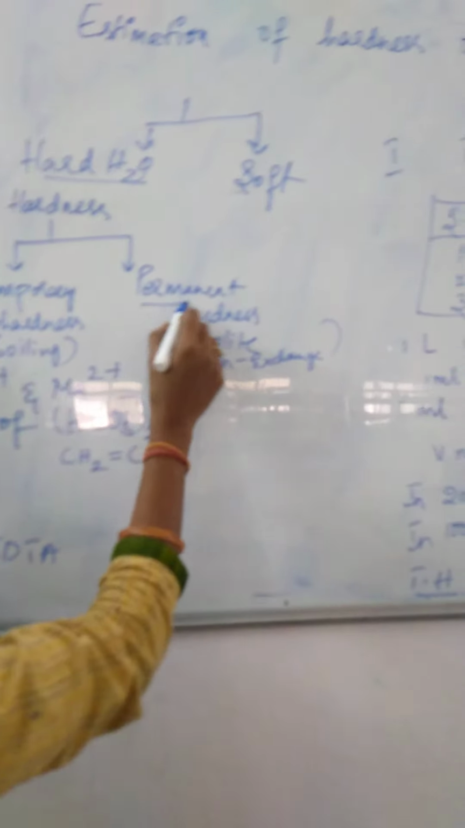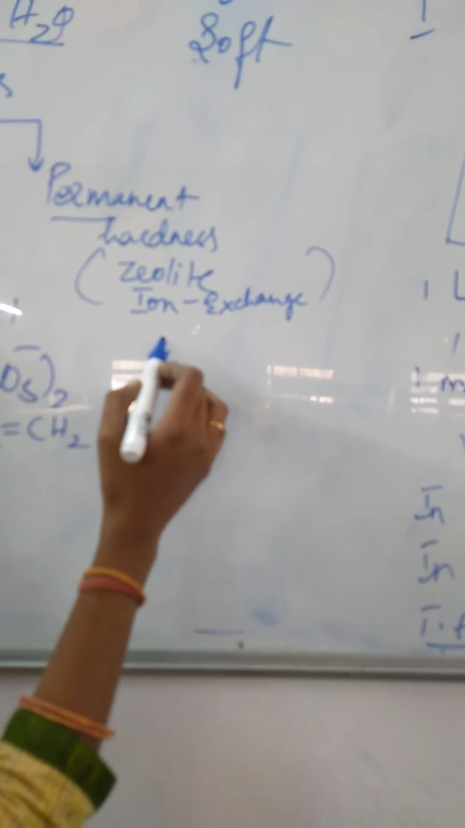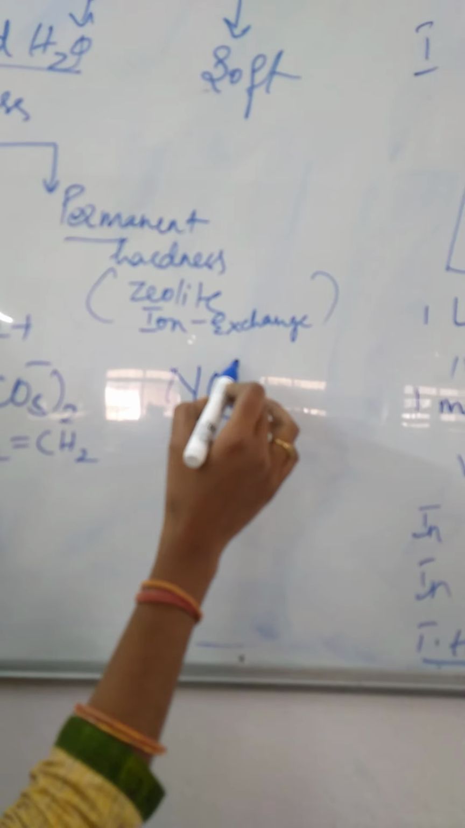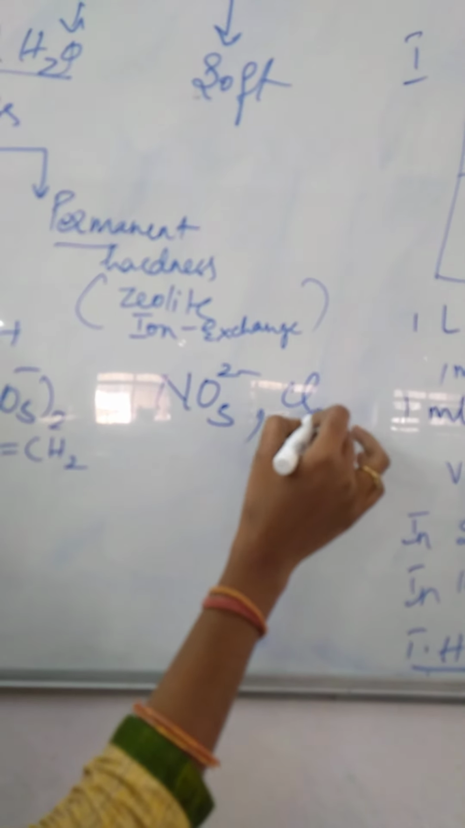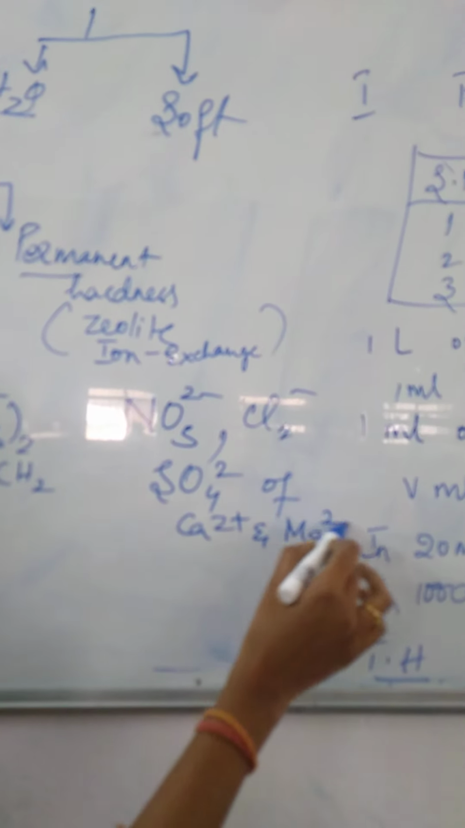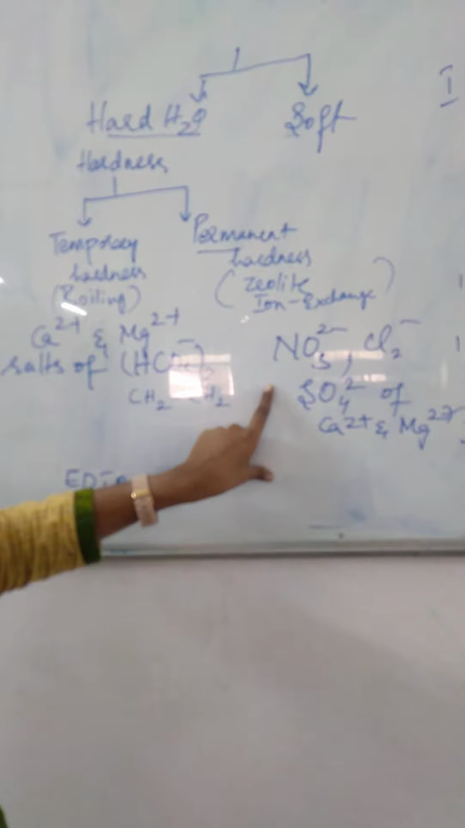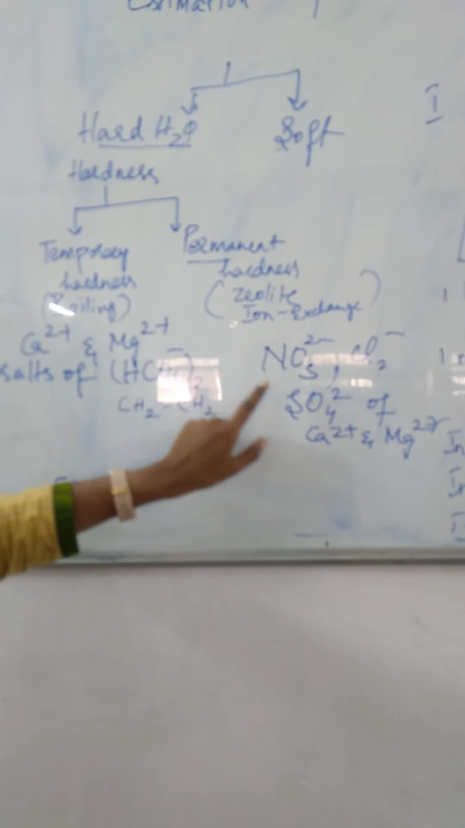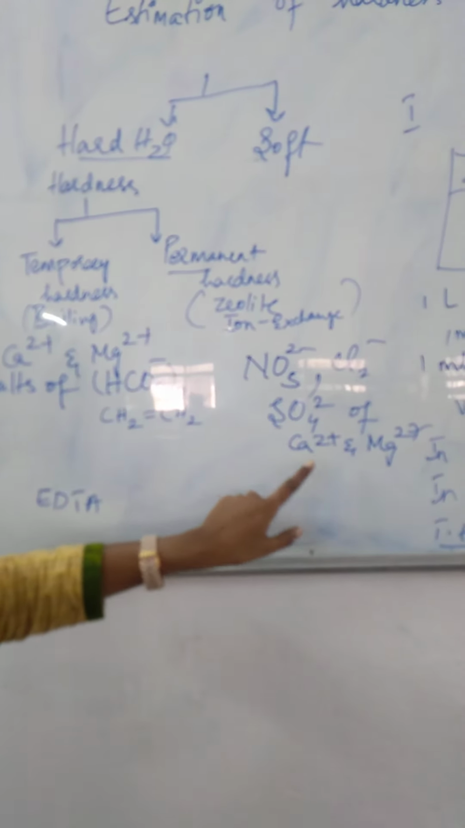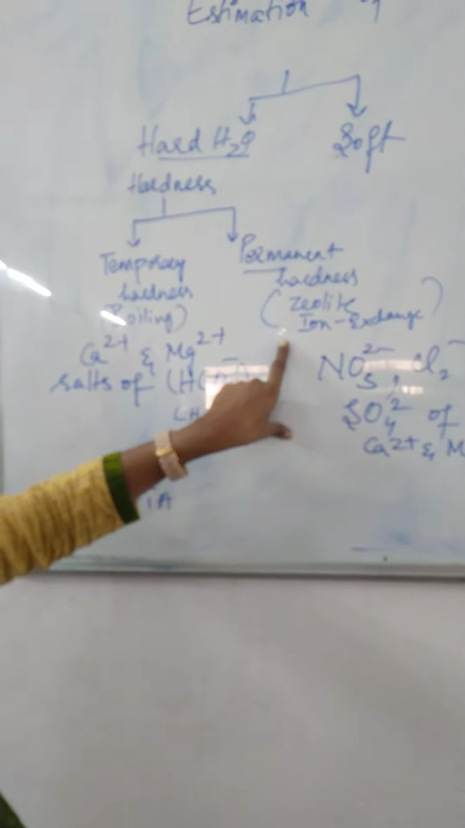And permanent hardness. What are the salts for permanent hardness? Nitrates, chlorides and sulfates of calcium and magnesium. These are the salts responsible for permanent hardness: nitrates, chlorides, sulfates of calcium and magnesium.